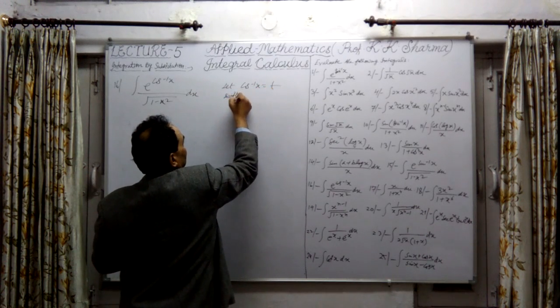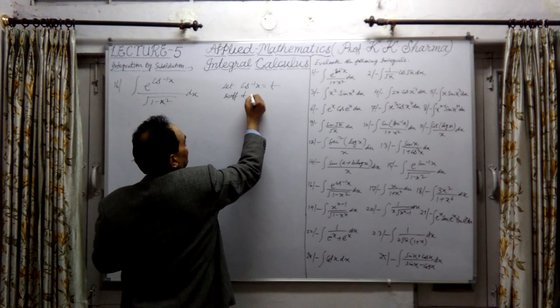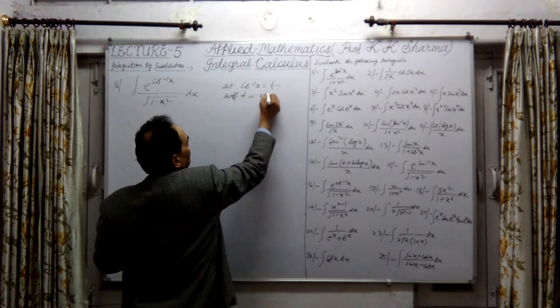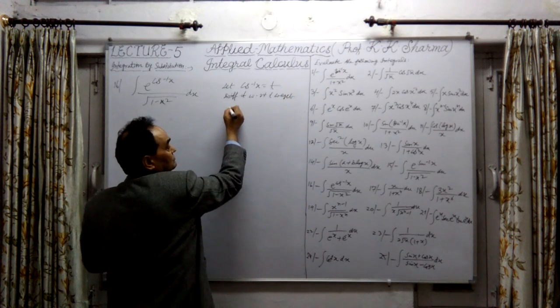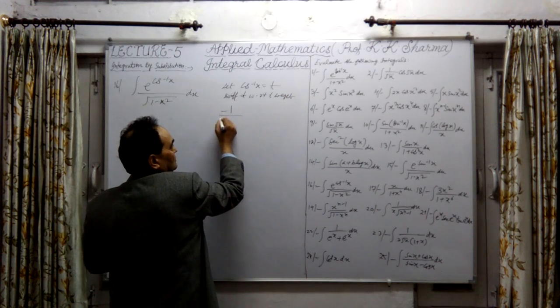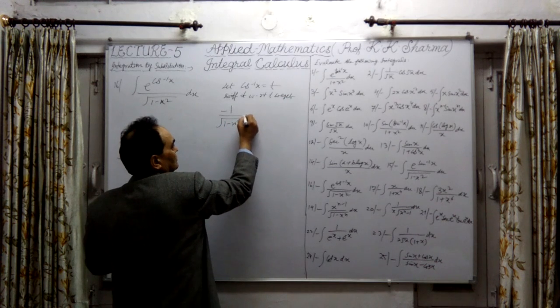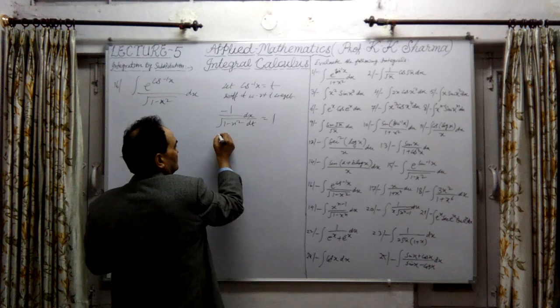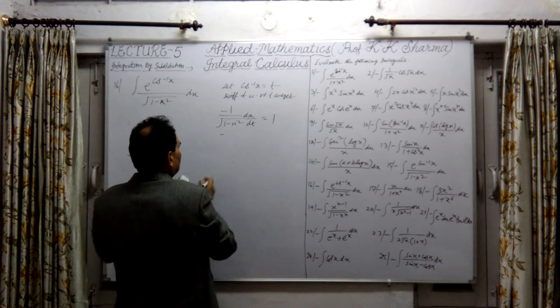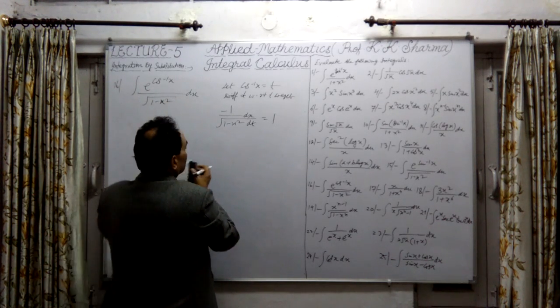Now differentiating it with respect to t, we get here the derivative of cos inverse x is minus 1 upon under root 1 minus x square into dx upon dt equal to 1. Here there is a negative sign.